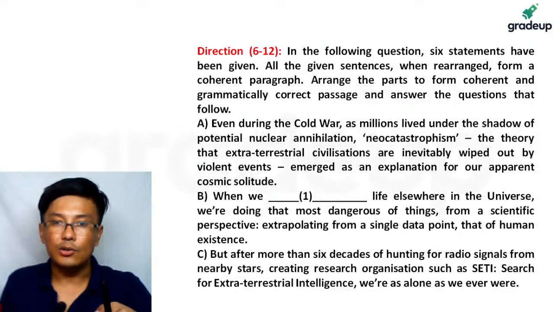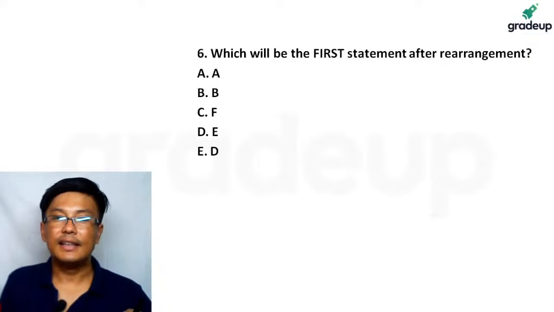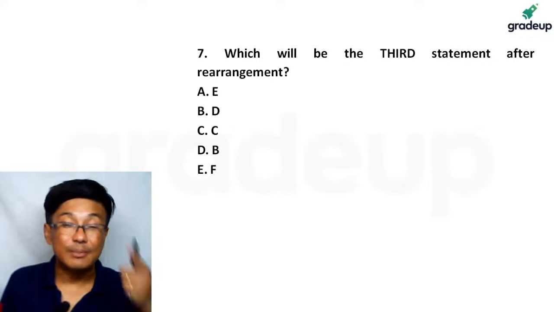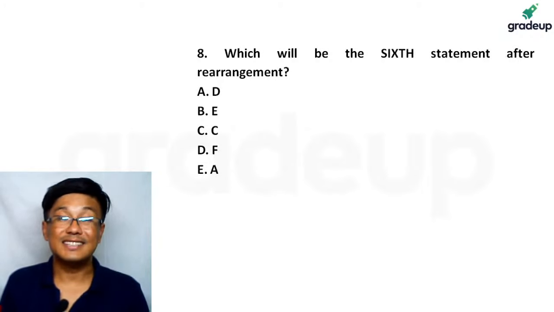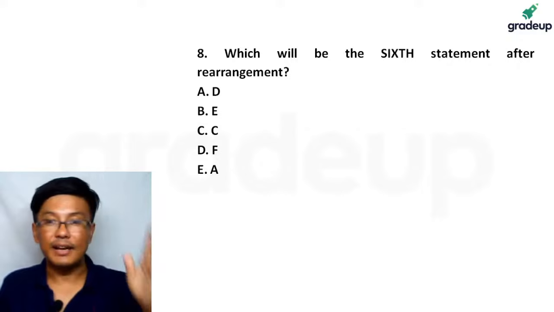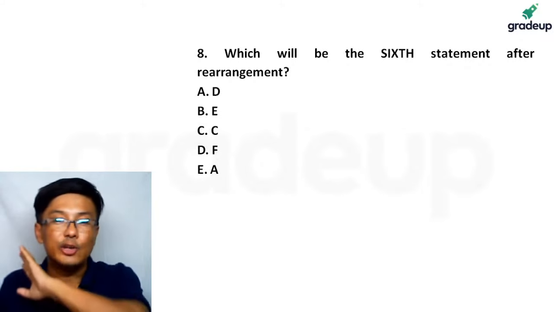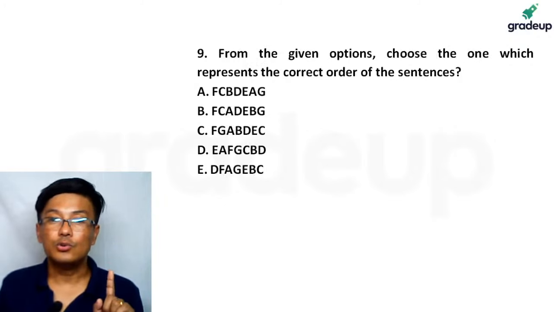They give you 1, 2, 3, and they give you 7 sentences. And then they ask you which is the first statement after rearrangement, which is the third statement after rearrangement, which is the 6th sentence. This is typical of what happens in banking sector. If you start trying to answer the question like this, you will be completely lost. So, you should look at everything.